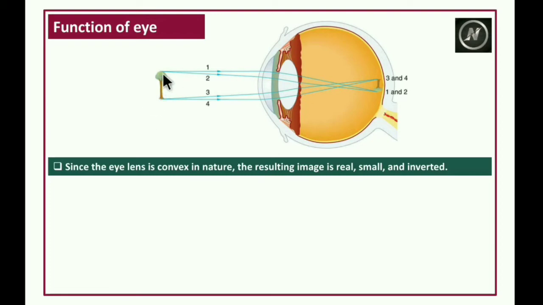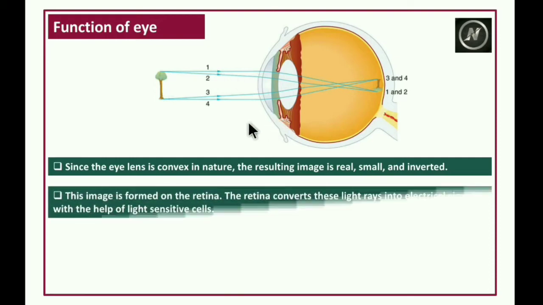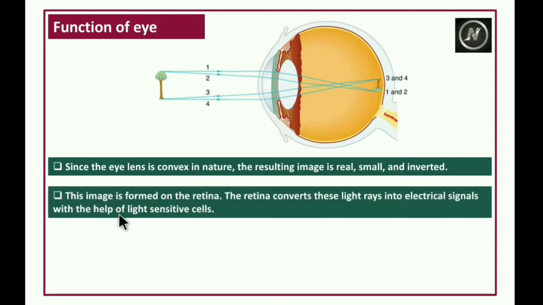If you observe, this is the object, and after the light rays enter, the inverted image is formed on the retina.